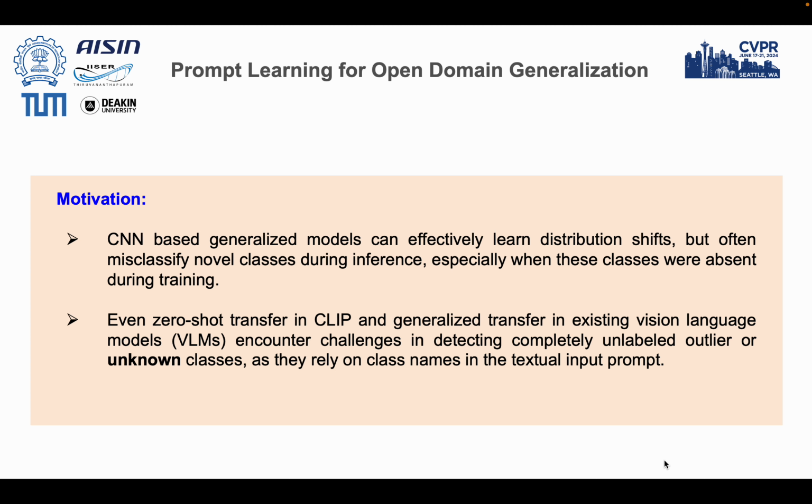Previously, CNN models have faced a lot of difficulty recognizing unknown classes in distribution shifts as they are not present in training. However, zero-shot learning, few-shot learning methods and generalization models are able to detect them, but the classes are still not completely unlabeled. CLIP has also introduced zero-shot transfer and the text modality, but it still requires class names during inference.